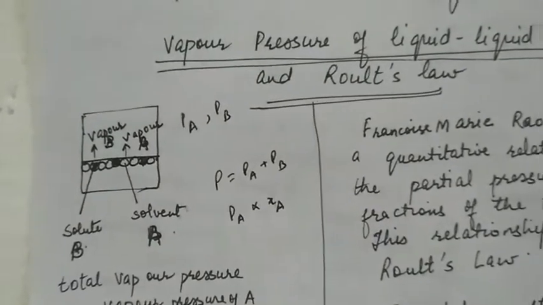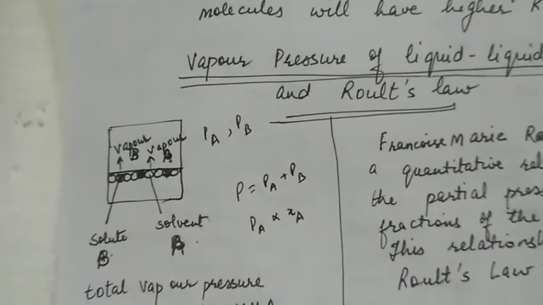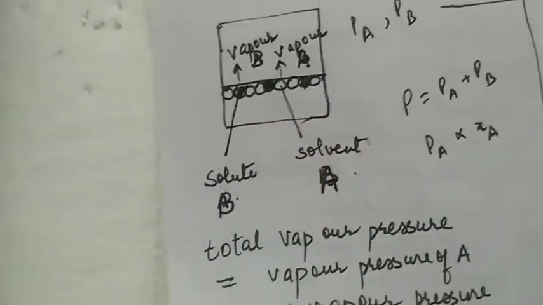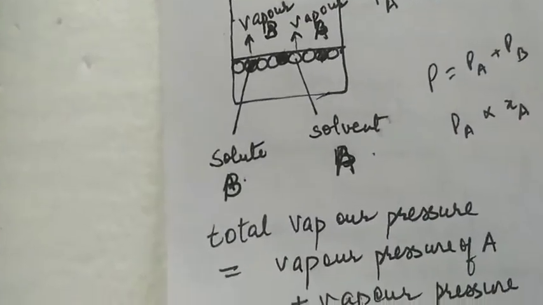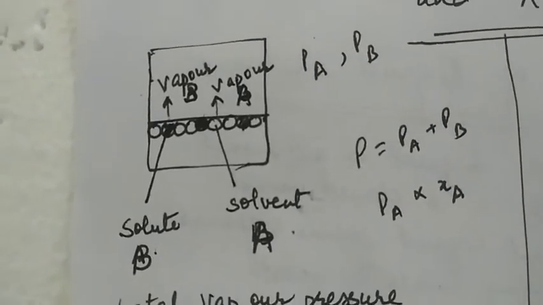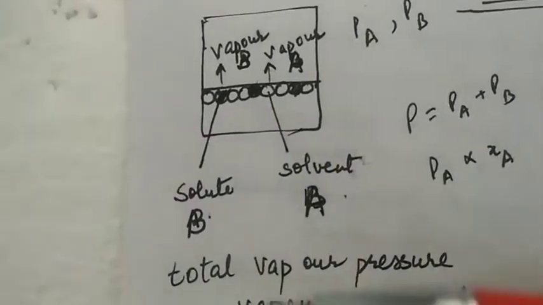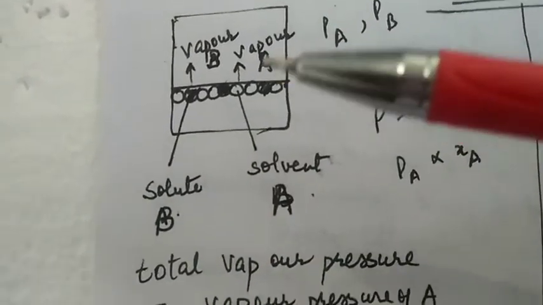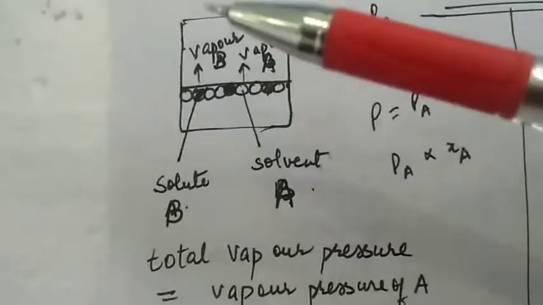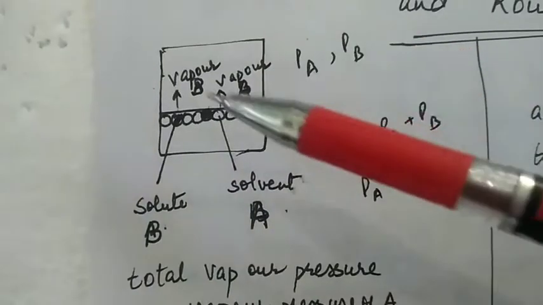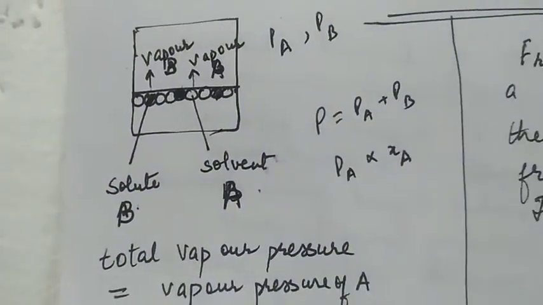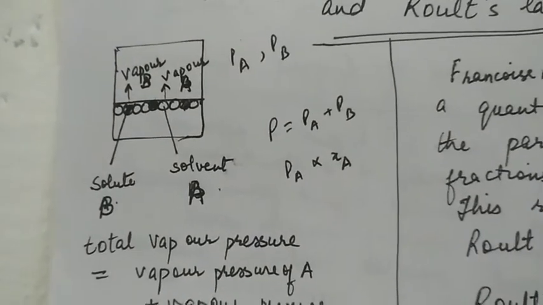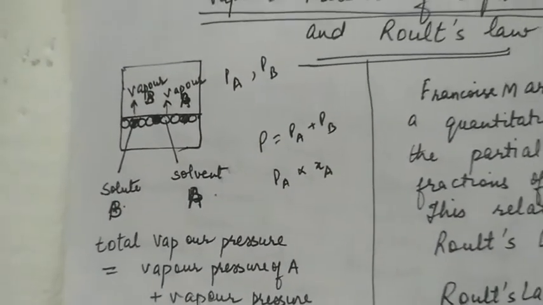Since the vapors do not leave the container, these get collected in the space above the liquid, and this process continues till a time comes when the molecules in the vapor phase begin striking the walls of the vessel. These condense and may get back to the liquid stage.